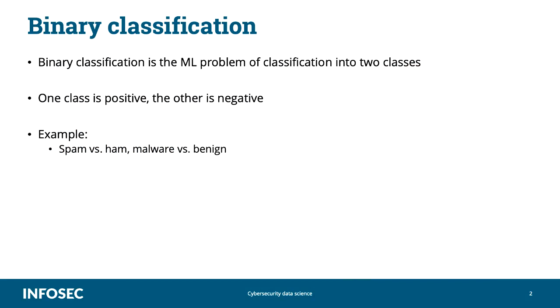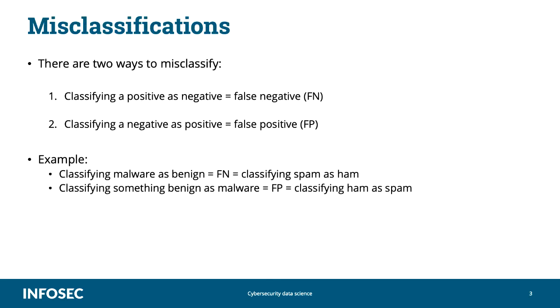Binary classification is the machine learning problem of classifying into two classes. One class is known as positive and the other as negative. Binary classification is super common. To give you some examples, spam versus ham classification, malware versus benign, phishing versus legitimate website. Logically, there are two ways to misclassify, to make mistakes. You can classify a positive as negative, and this is known as a false negative, or you could classify a negative as a positive, and this is known as a false positive.